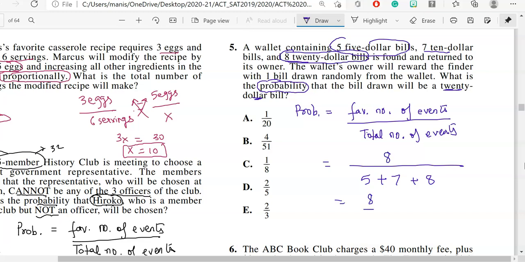So it is 8 over 20, which when you simplify, your answer will be 2 over 5. So this is the answer. Do you see any answer choice which says 2 over 5? Yes, option D is the correct choice. Let's proceed to the next problem.